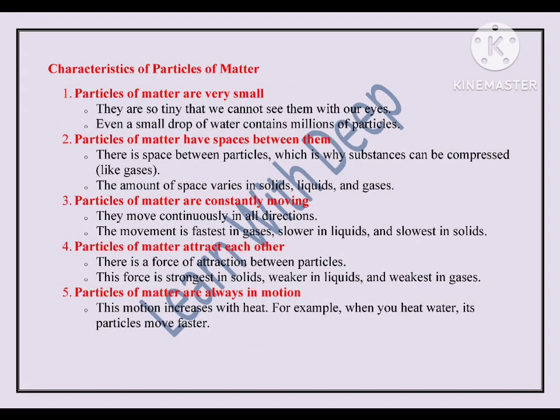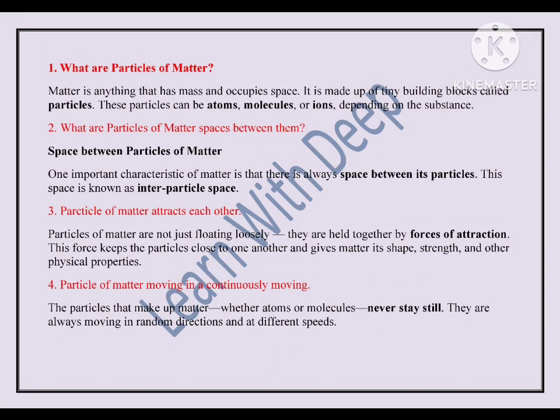Actually, matter is made up of tiny particles that we call atoms and molecules. On the basis of particles, matter has 5 characteristics. The first one is particles of matter are very small. Particles of matter have space between them. Particles of matter are continuously moving. Particles of matter attract each other, and particles of matter are always in motion.